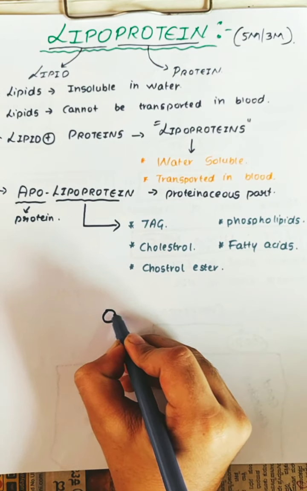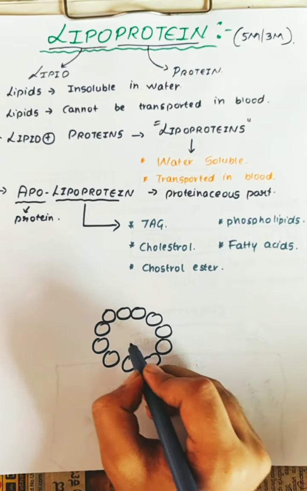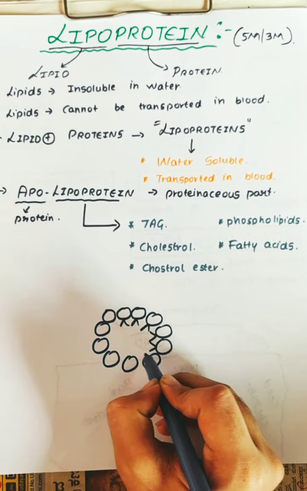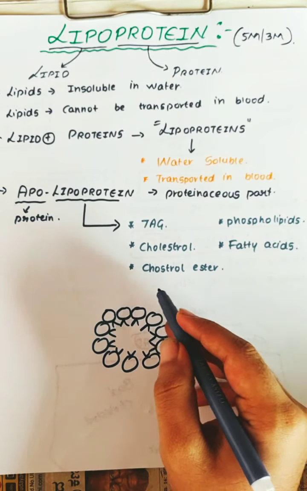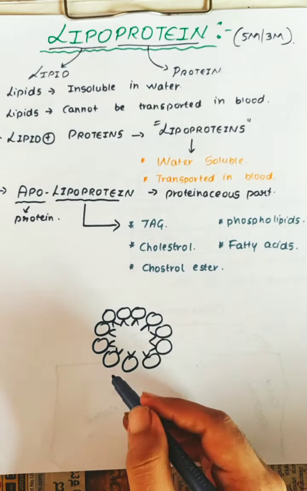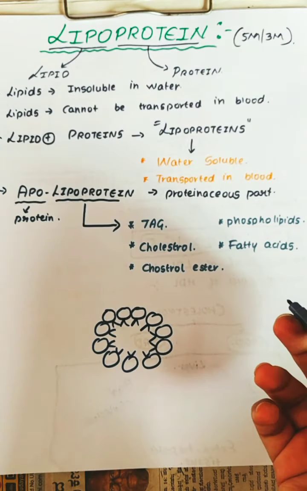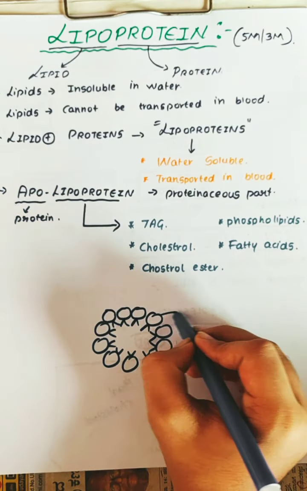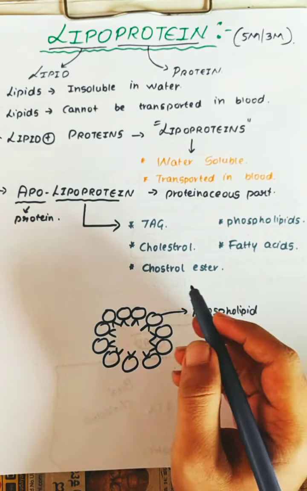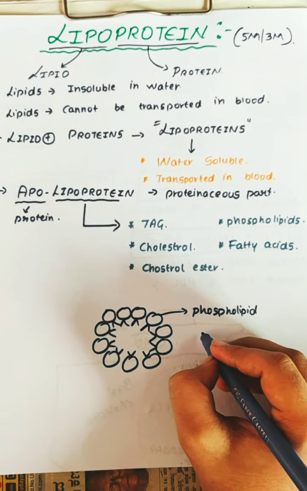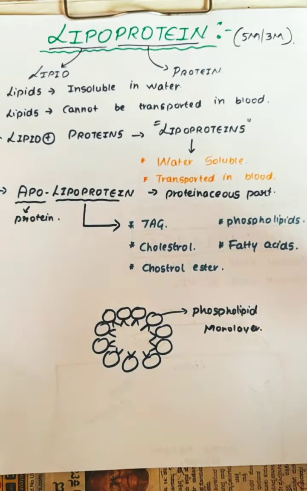We'll look at the structure of the lipoprotein. So this is the lipid structure. I'll be drawing just a rough diagram: hydrophilic head, hydrophobic tail. Hydrophilic head as well as hydrophobic tail, water loving head, water hating tail. So these form a phospholipid monolayer. This is the structure of the lipoprotein. When they ask this question, you have to draw this diagram.